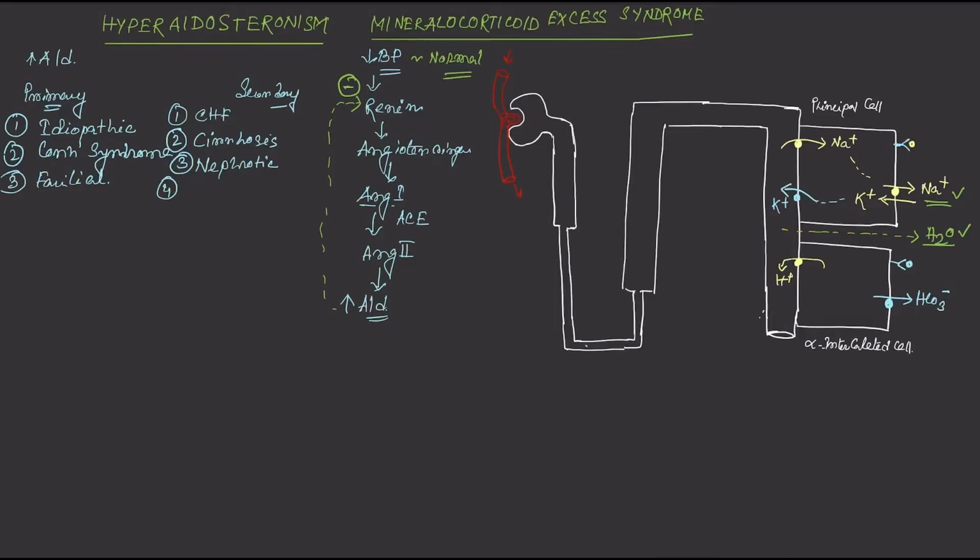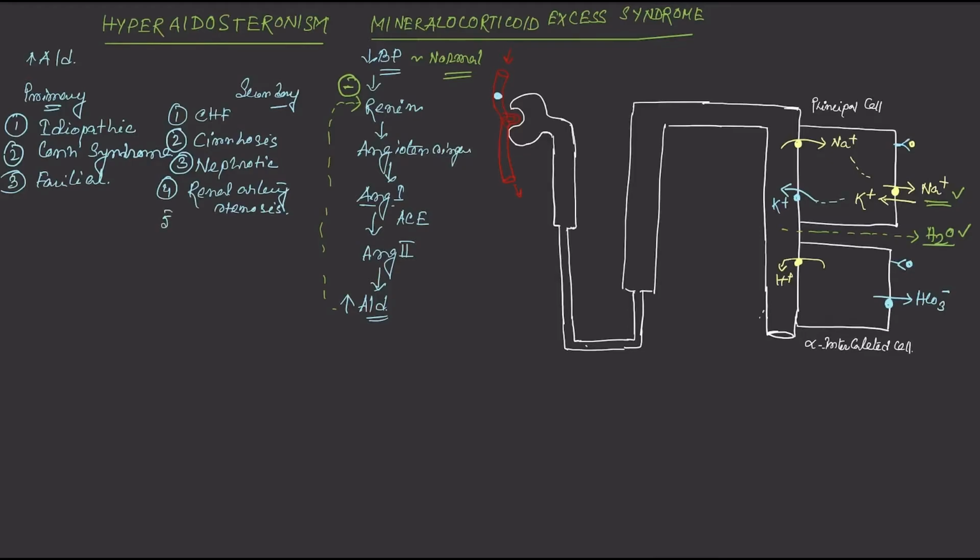Another important cause of secondary hyperaldosteronism is renal artery stenosis. In renal artery stenosis, suppose the renal artery is blocked over here, so less blood will be going to the kidney, and the kidney will sense that there may be a decrease in blood pressure, that is, hypoperfusion is there. So it will try to restore the blood pressure by increasing the renin secretion. So in renal artery stenosis also, there will be an increase in the renin secretion.